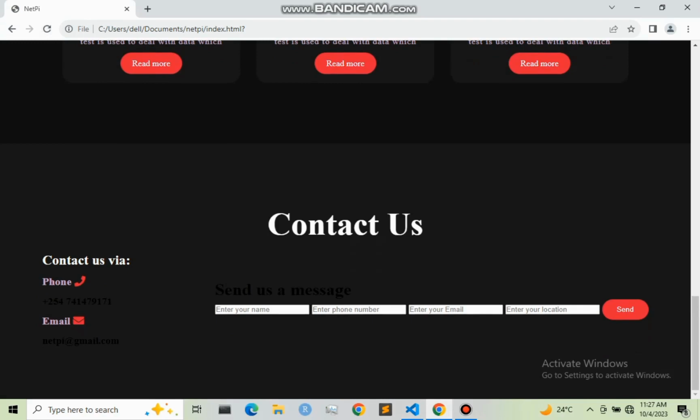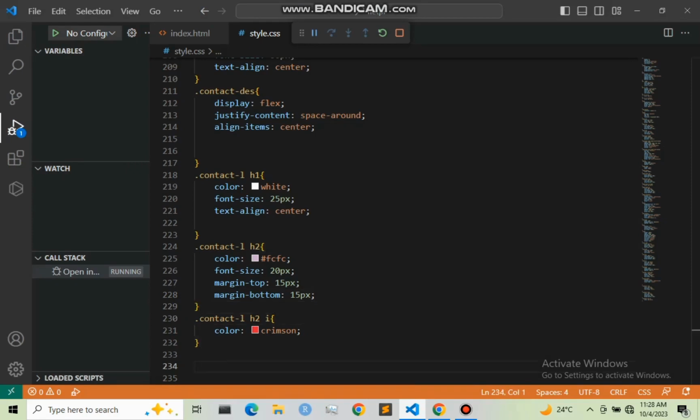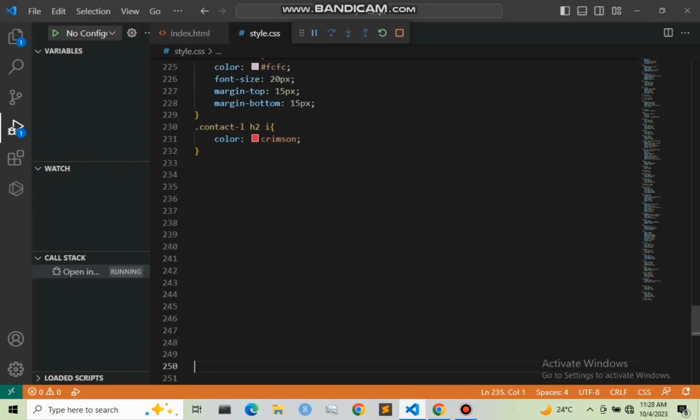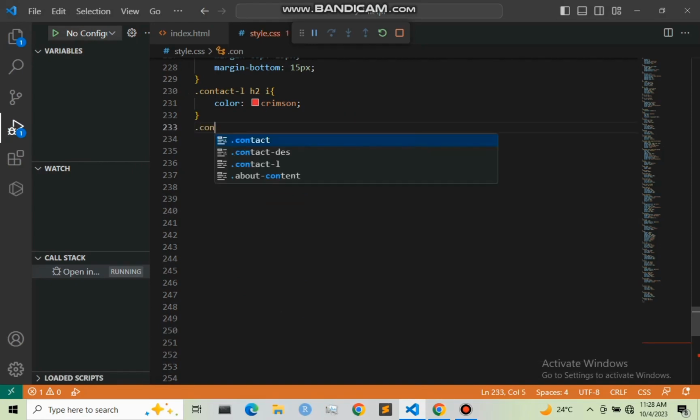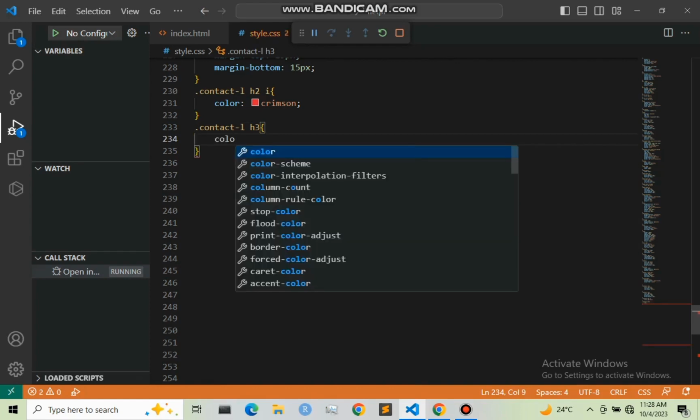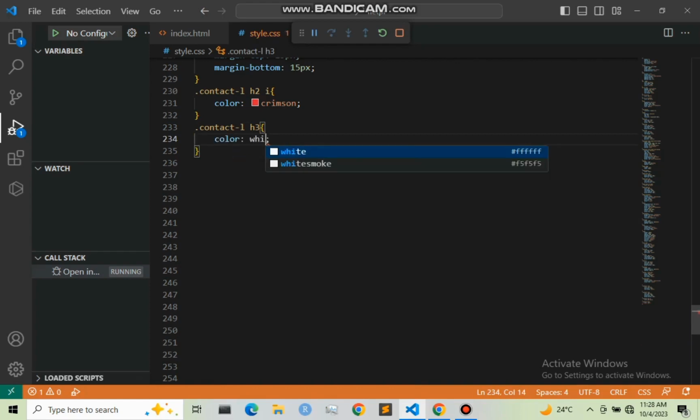So let us now move to designing the H3, that is .conduct-left H3, and I'm going to give it a color of white, and the font size to be 20 pixel.